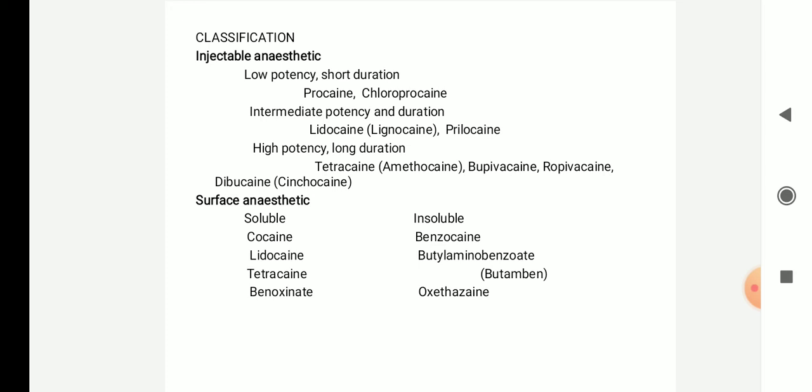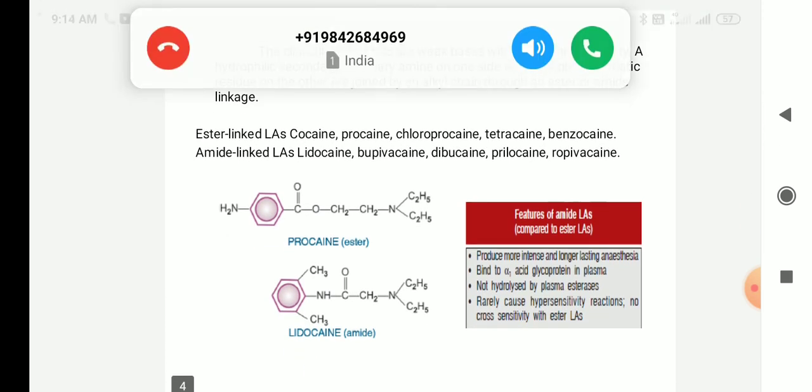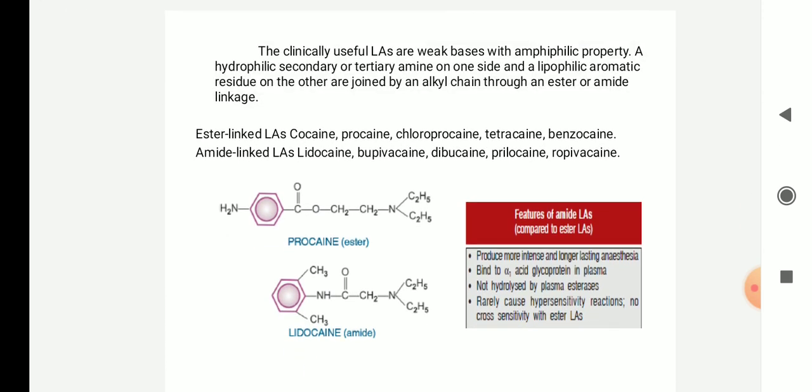Surface anesthetics are again classified into soluble and insoluble. Soluble: you can have cocaine, lidocaine, tetracaine and benzocaine. In case of insoluble you can have benzocaine, butamben and oxethazaine. Clinically useful local anesthetics are weak bases with amphiphilic, that is, both water and lipid soluble, property. Amphi means two. A hydrophilic secondary or tertiary amine on one side and a lipophilic aromatic residue on the other side are joined by an alkyl chain through an ester or amide linkage.